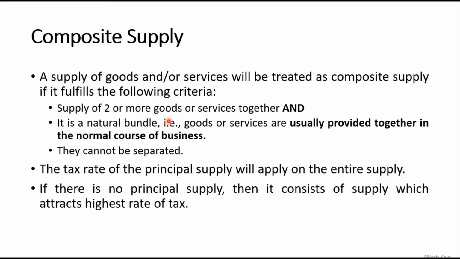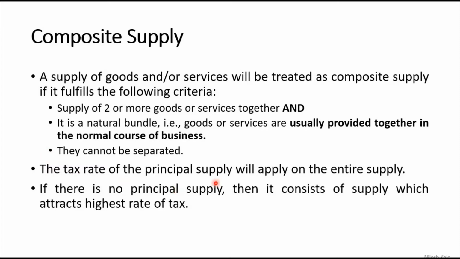Supply of two or more goods or services together, and it is a natural bundle. That is, goods or services are usually provided together in the normal course of business. In the normal course they are given together and they cannot be separated. So these 3 points must be satisfied in order to call any supply a composite supply.